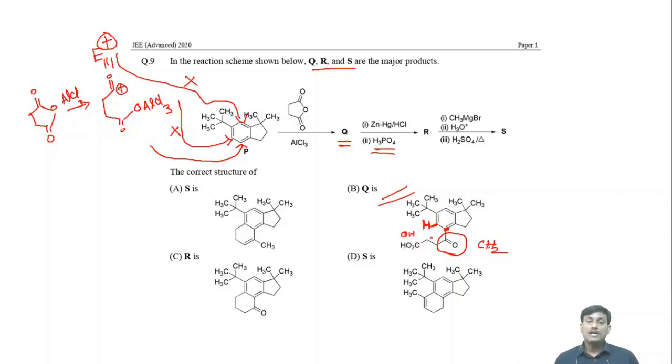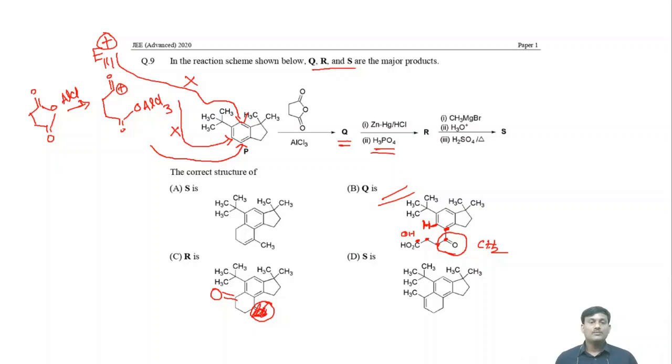So finally there is a formation of a ring: 1, 2, 3, this carbon, this carbon, this carbon, and here there is a formation of a ring between this carbon and this one. So there is a cyclization, and there is a C double bond O at which position? Not at this position. This one becomes CH2. At this position, you will get C double bond O. So when you react with H3PO4, finally you will get this molecule, not this molecule.